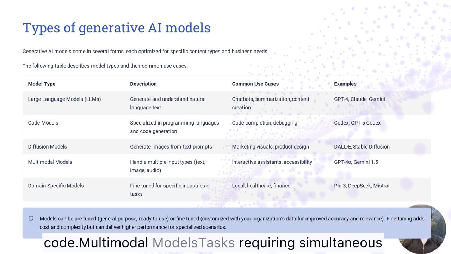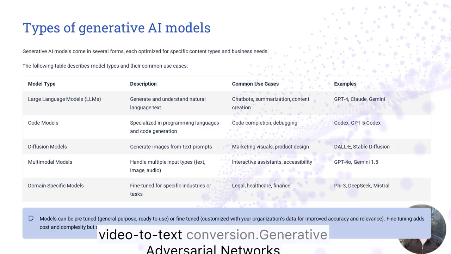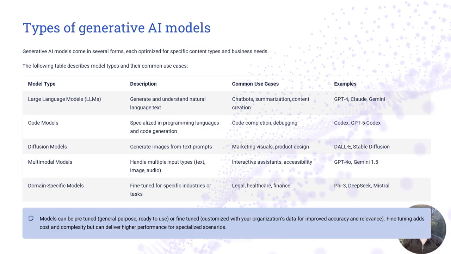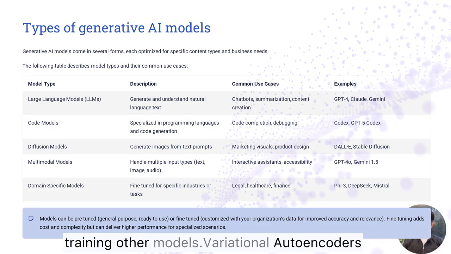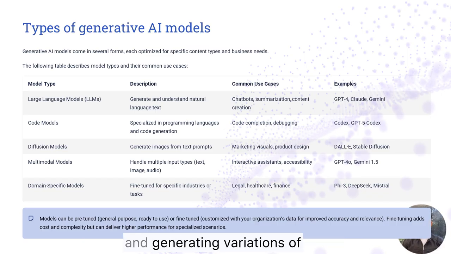Multimodal models: tasks requiring simultaneous processing of multiple data types, like text to image or video to text conversion. Generative adversarial networks, GANs: creating realistic visual artifacts and synthetic data for training other models. Variational autoencoders, VAEs: data cleaning, anomaly detection, and generating variations of original input data.